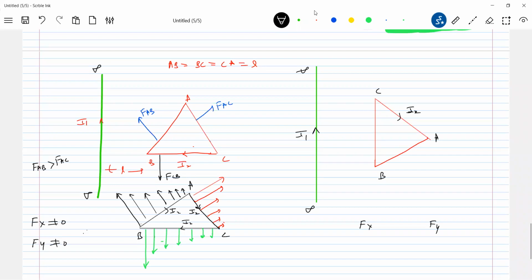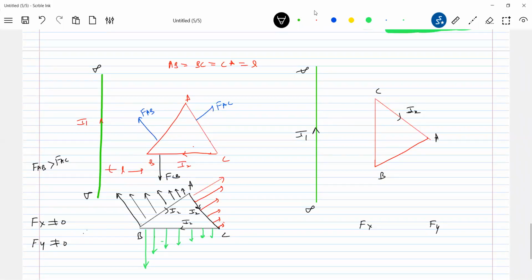It will be non-zero. Sir, in what specific direction can I say clearly? Along x, because FAB will be greater than FAC, the net force will be towards left. The loop will tend to move towards left, if set free. Along the y-axis, I can't say. I should work it out with calculations. There is no way we can make a guess here.